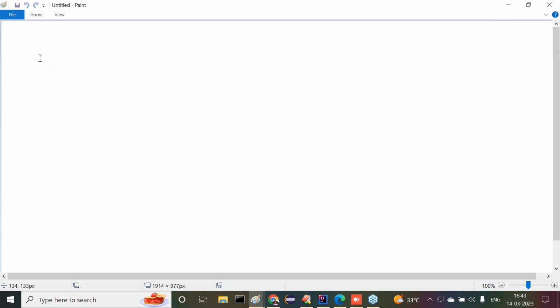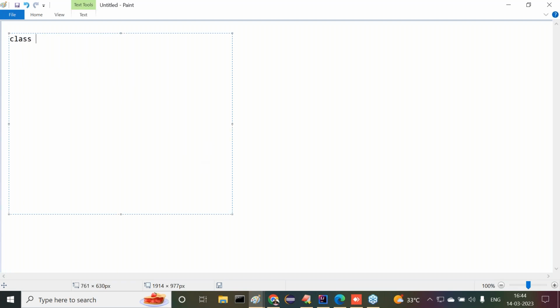First of all, understand how classes are declared inside Python. If you observe this, class A, for example, then colon and some members we are going to write. What members can we write? i = 10. Say for example, i = 10, and some j = 20. This is Python code. No curly braces, nothing else. Only the class keyword, A, and the assignment operator. i = 10 and j = 20. This is what the class gave.